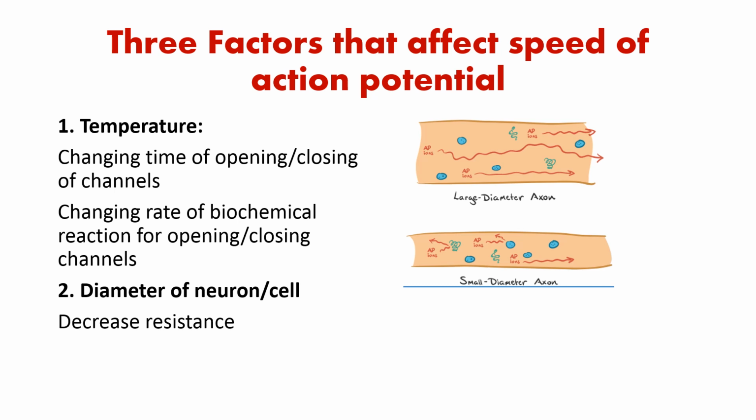membrane. Similarly, diameter of neuron or cell through which action potential is passing is also a factor for the speed of action potential, because decreasing diameter will increase the resistance, as with the case with the wire. We know the wire of smaller diameter poses more resistance to the current. Similarly, the neurons or nerves of smaller diameter, they pose more resistance to the passage of the action potential through